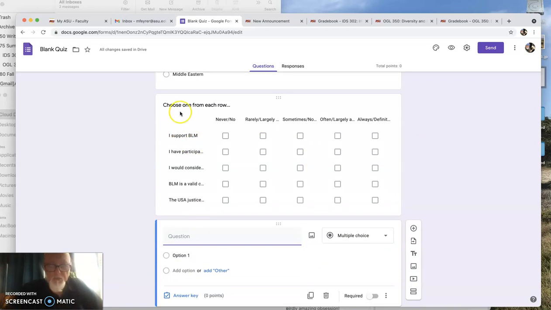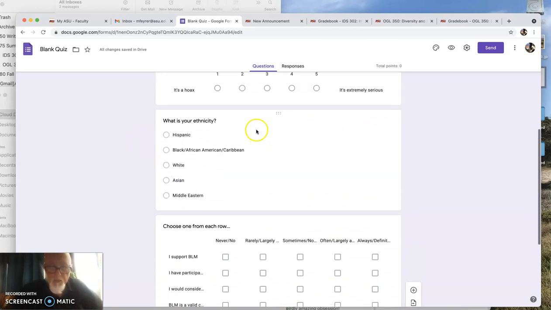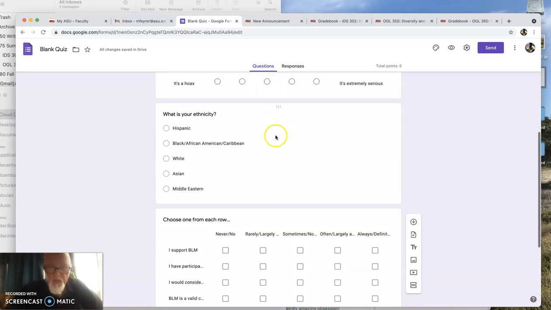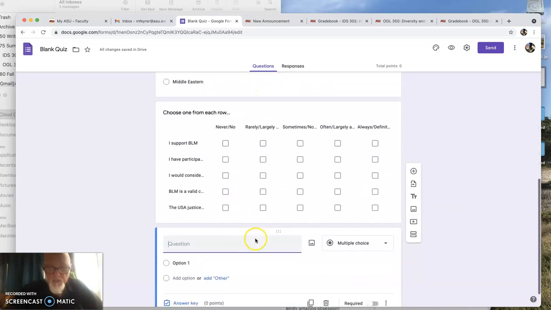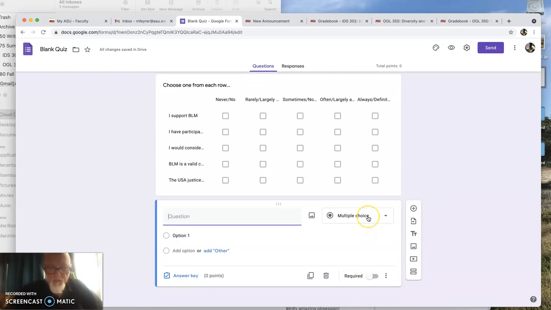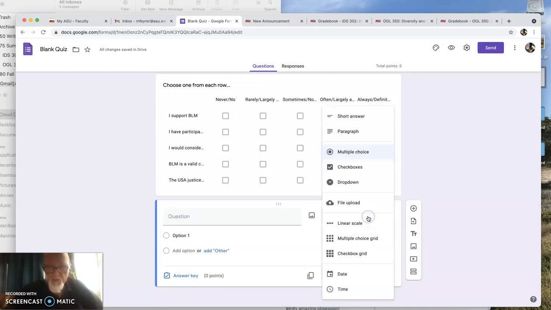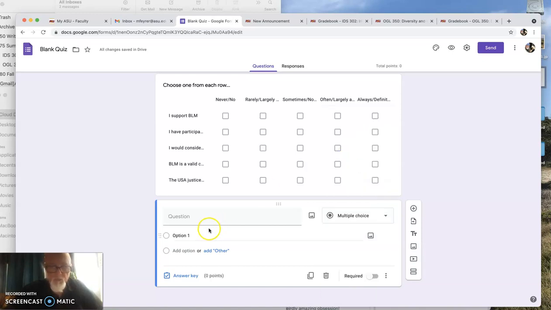You got a grid. By the way, this will all be written out, but you can see how it's a little better than this one up here, which just gives you 1 to 5. This actually kind of clearly delineates, right, the difference of intensity. Okay. So now let's try a it's very limited. You don't need a lot. Multiple choice again. Let's see.